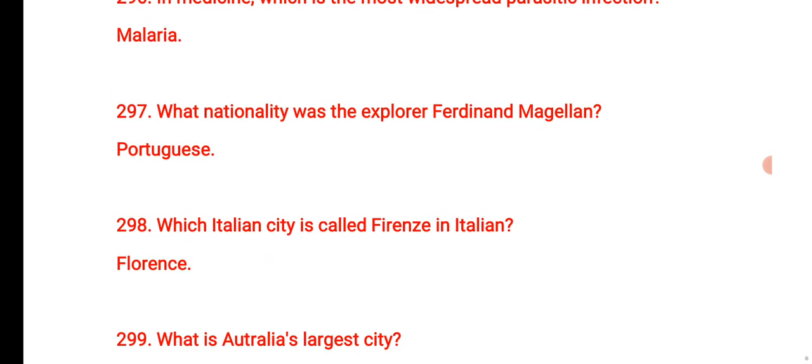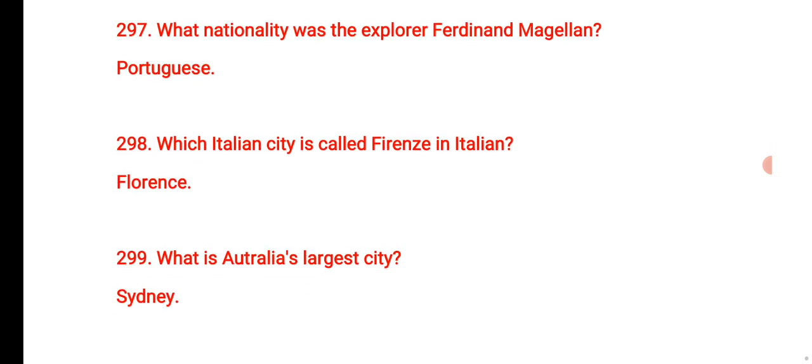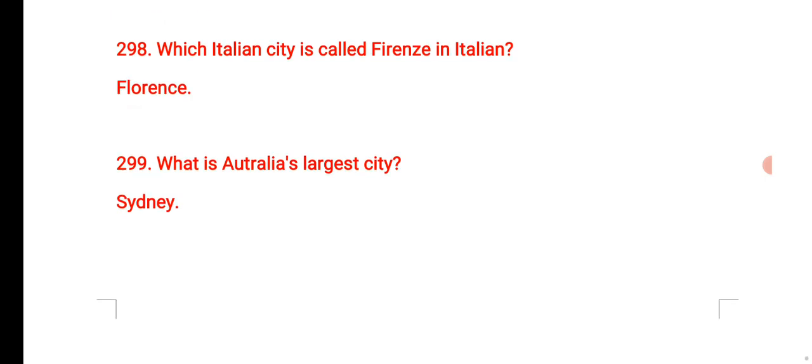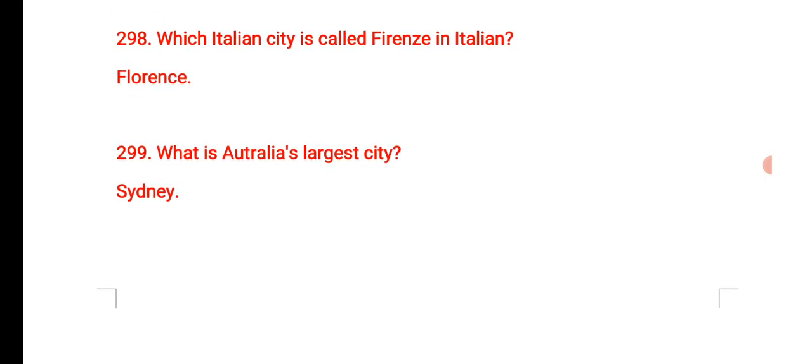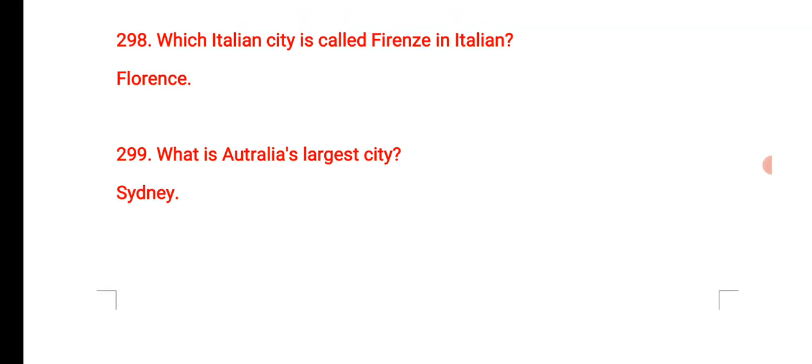That is malaria. What nationality was the explorer Ferdinand Magellan? That is Portuguese. Which Italian city is called Firenze in Italian? That is Florence. What is Australia's largest city? That is Sydney. Okay, I hope it's clear to all of you.